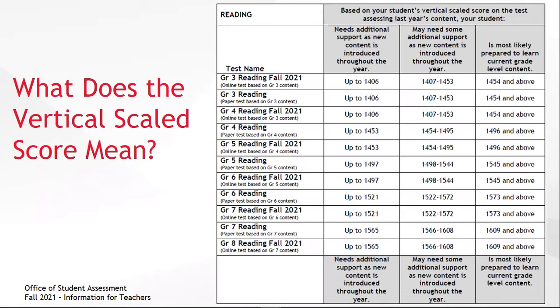So as a parent, if my child took the grade 4 reading fall 2021 online growth assessment based on grade 3 content and earned a vertical scaled score of 1440, then they will be in the column for may need some additional support as new content is introduced throughout the year. This provides the teacher and the family with an indication of how well the student learned last year's content and what may need to occur with this year's instruction for the student to be successful.